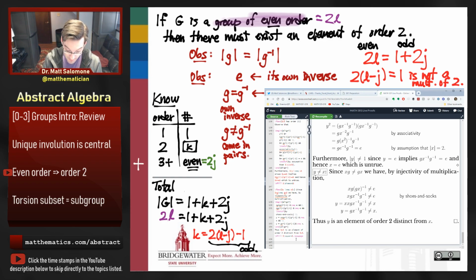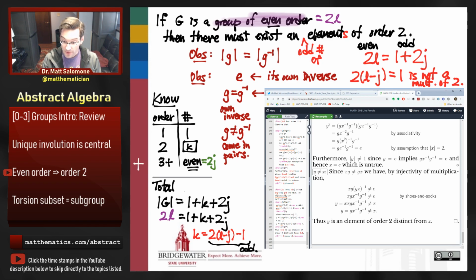So we can actually make a stronger conclusion here. Not only is it the case that there must exist an element of order 2, we can in fact strengthen the conclusion by saying there must exist an odd number of elements of order 2 when the order of the group is even. So that gives us another way of thinking about order and how many elements of a given order we might have in a certain group setting.